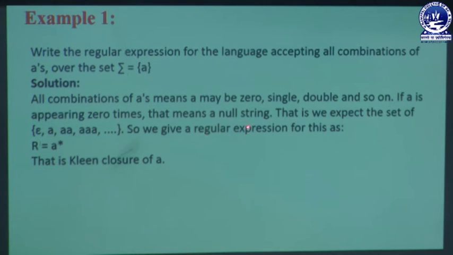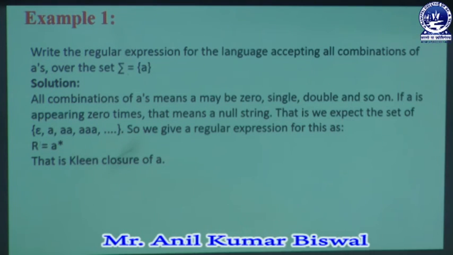So we give the regular expression in the form R equal to A star, meaning regular expression equal to A star. Here A star stands for the Kleene closure property, and this is one type of Kleene closure of A, because we are putting a star here, and due to that star it is known as the Kleene closure part.